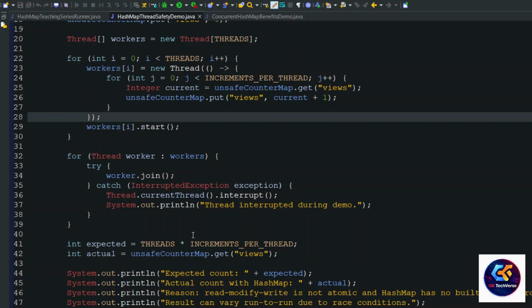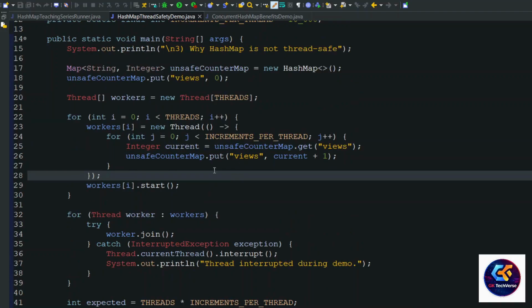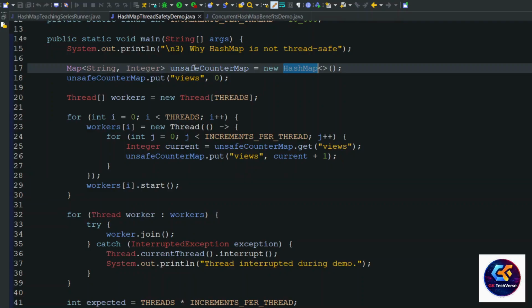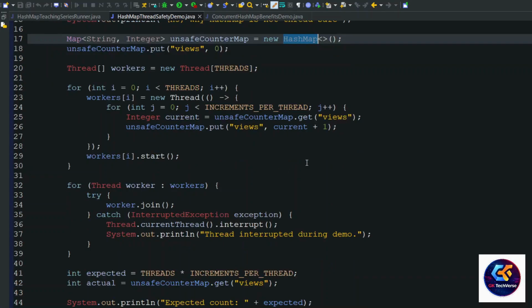Then I check the total views count. The expected count should be 40,000. In the map, while incrementing the count, we have taken a HashMap and incremented the count.